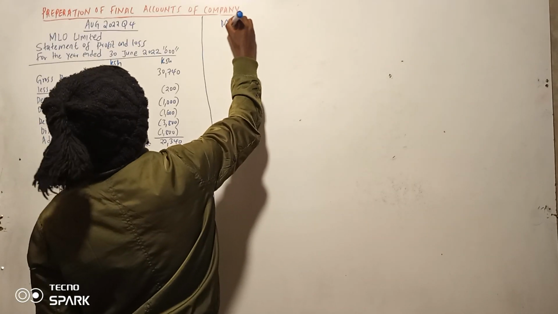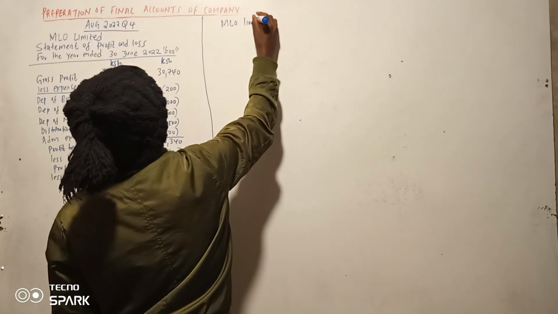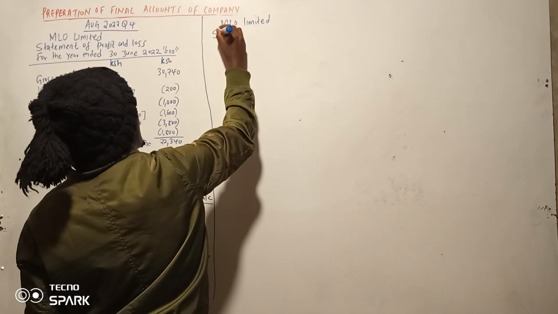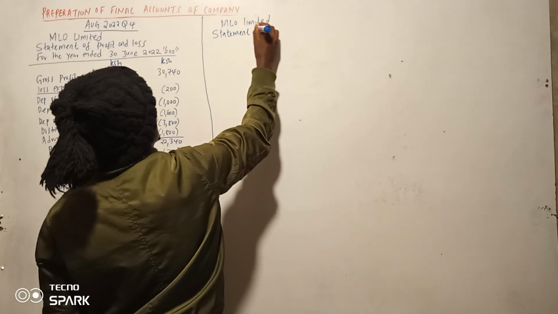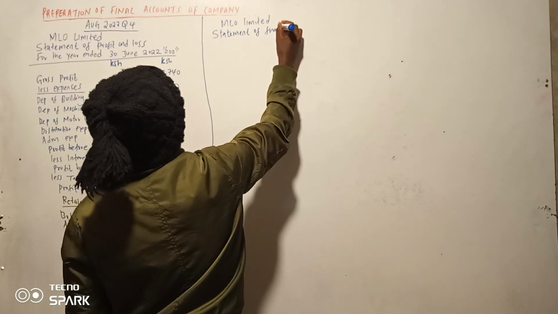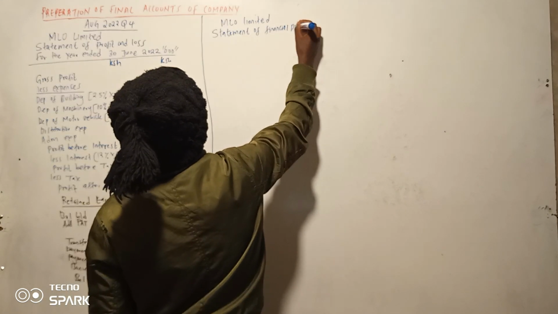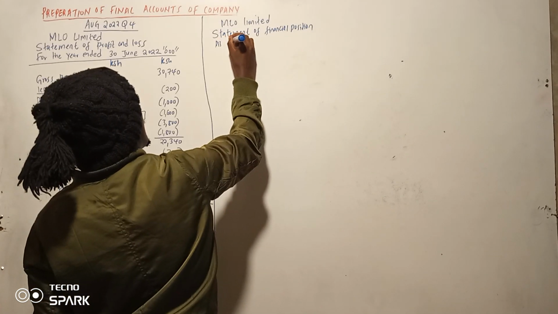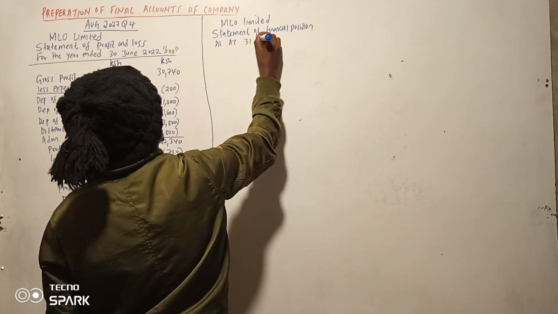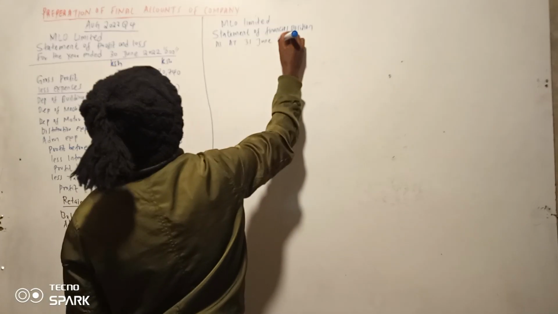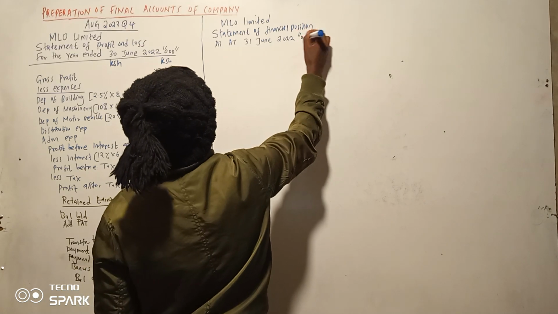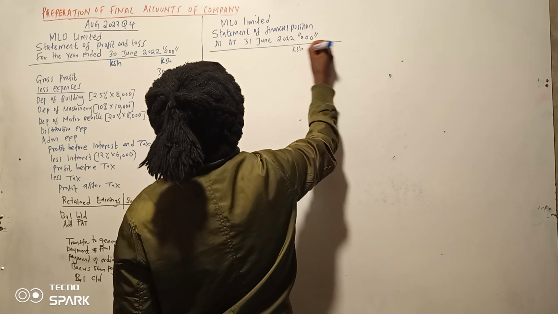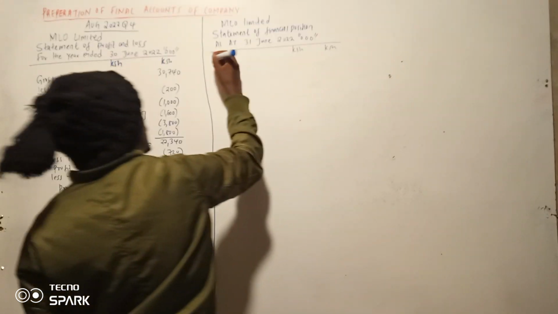So MLO Limited, statement of financial position as at 31st June 2022. Remember our items are in thousand Kenya shillings.